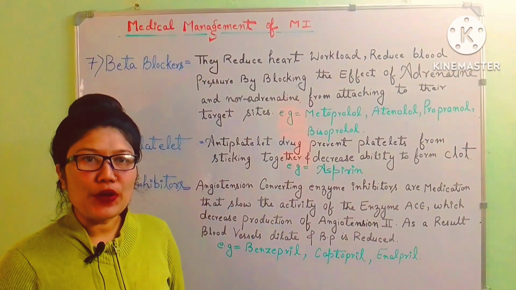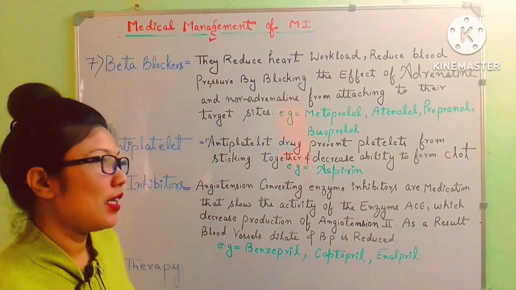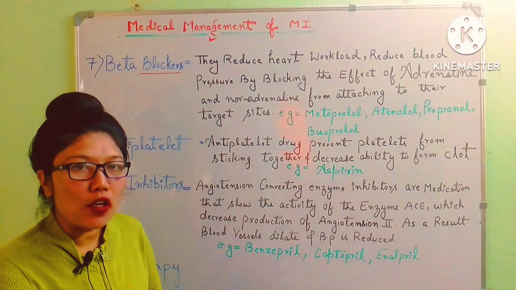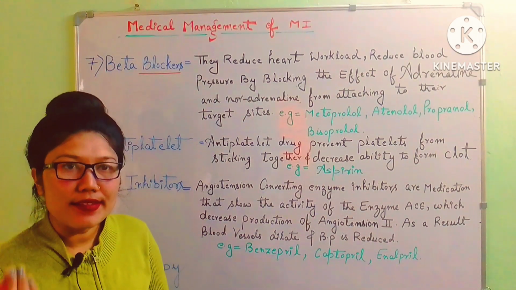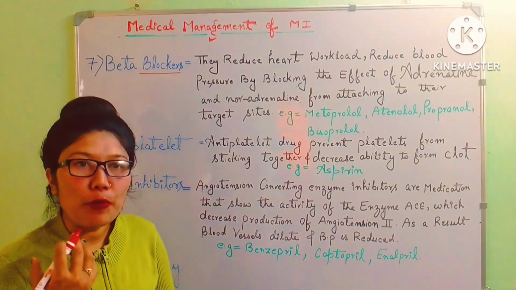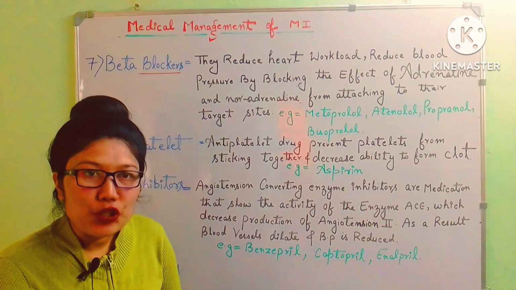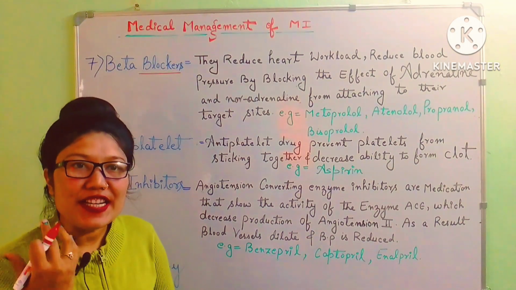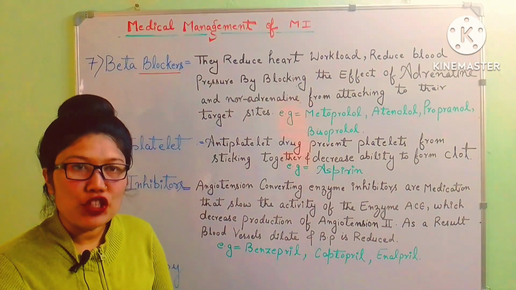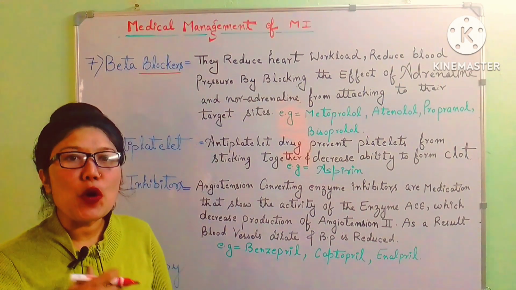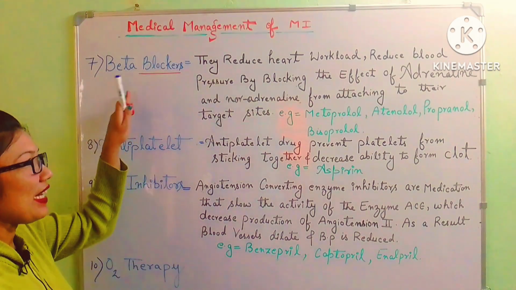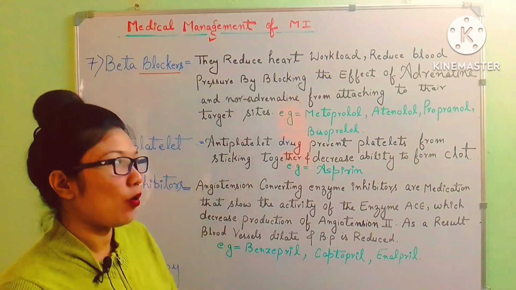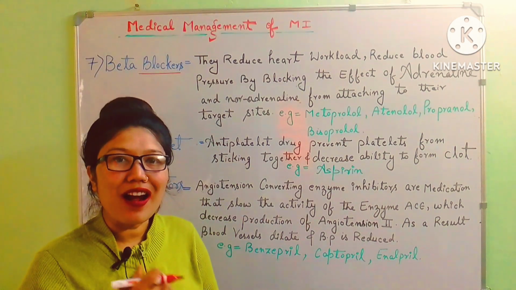So the next medicine we are going to see is beta blockers. It means these medicines are blocking something. So what are they blocking? They are blocking the catecholamines. It means they are blocking the hormones from getting attached to the receptor site. So mainly which hormones are they blocking? They are blocking adrenaline and noradrenaline, which are also known as epinephrine and norepinephrine. Receptors are present in our whole body, but mainly we are discussing the heart here. So we'll talk about the heart receptors.